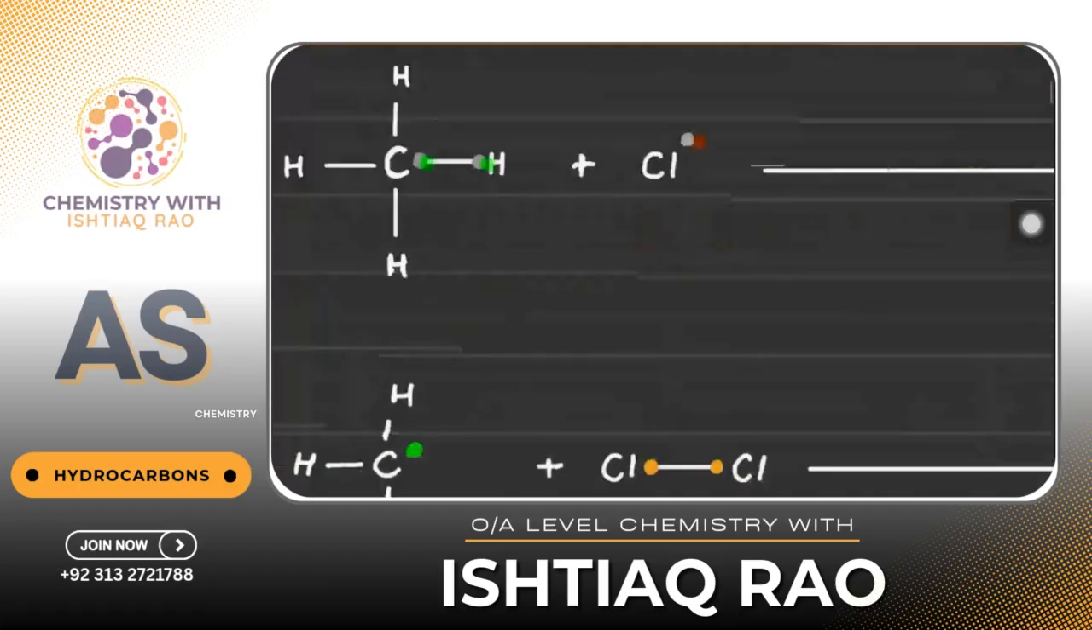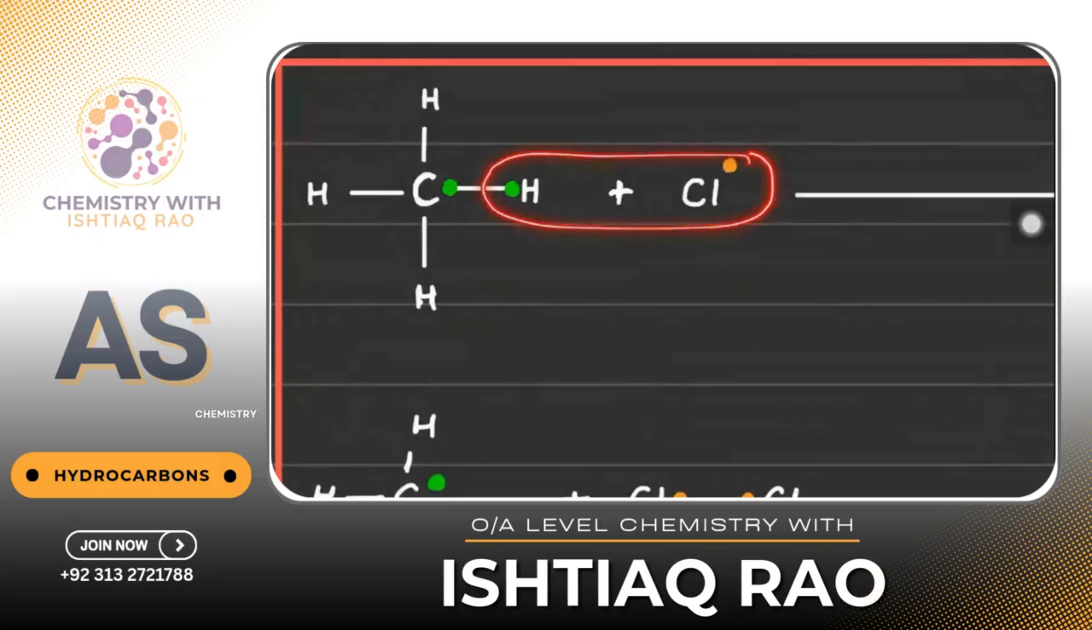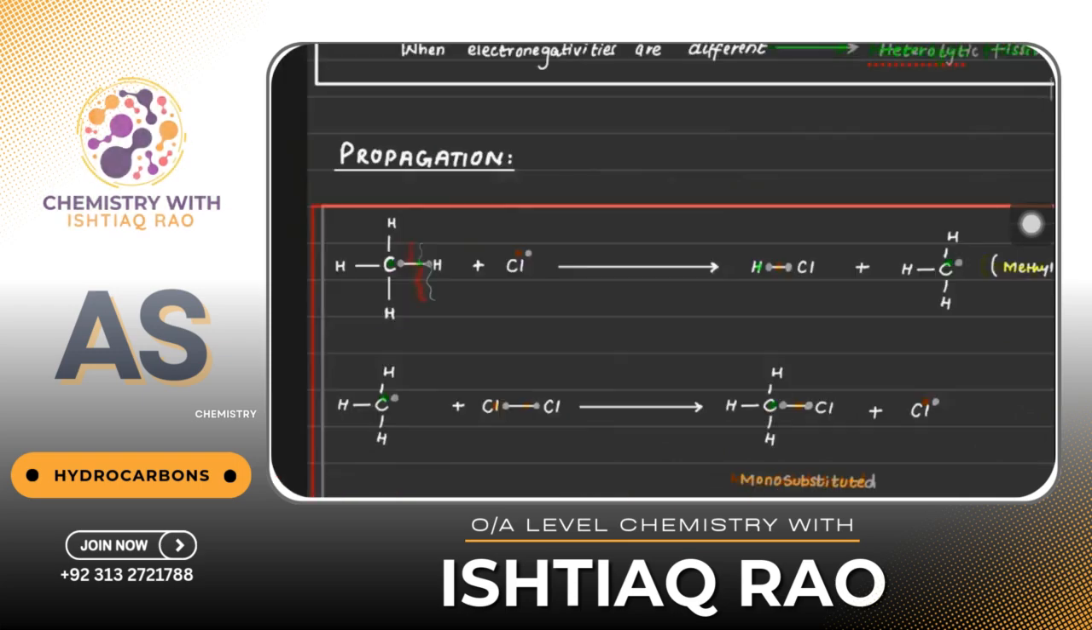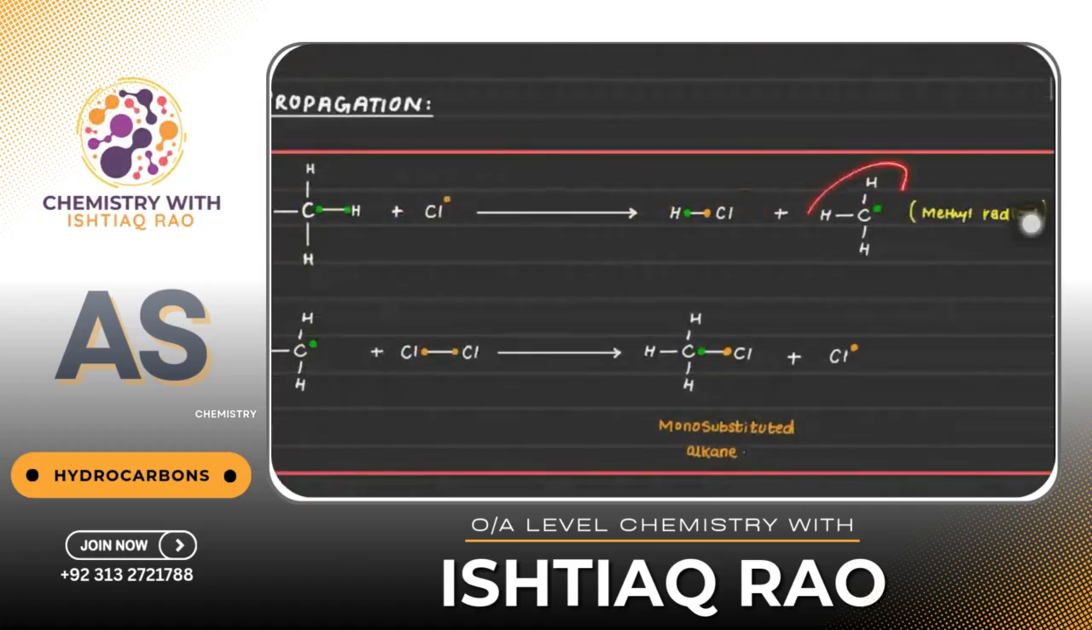The thing is that when chlorine has taken away this hydrogen, what about this one? Again, a radical is produced because this is also called homolytic fission, right? As a result of this, when HCl is produced, again I got a radical.